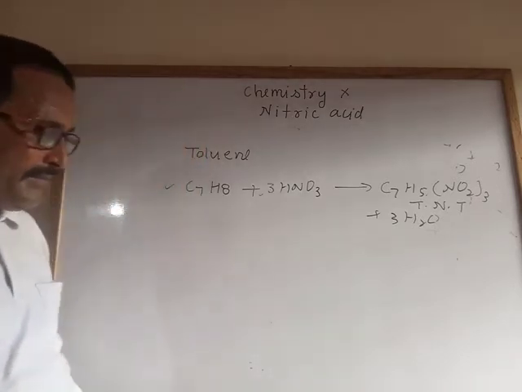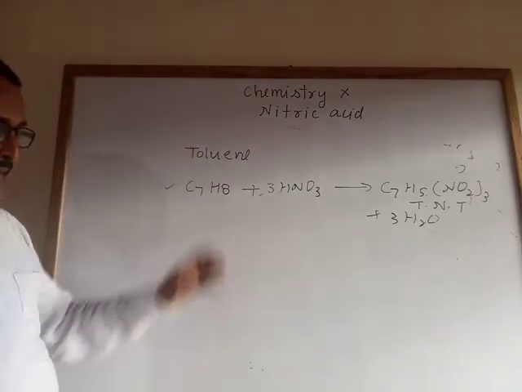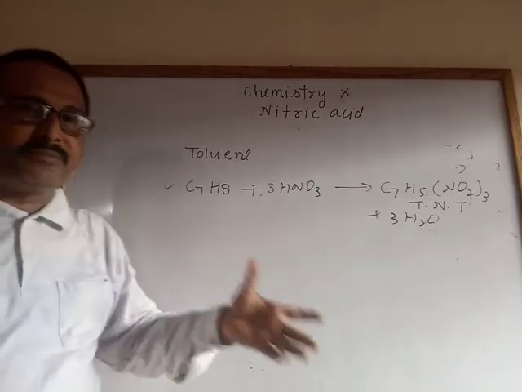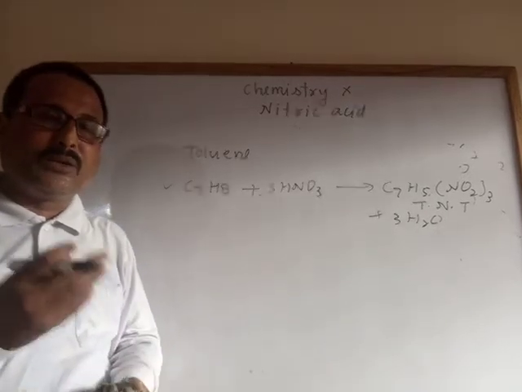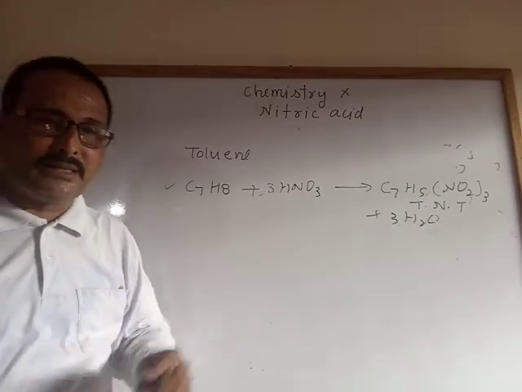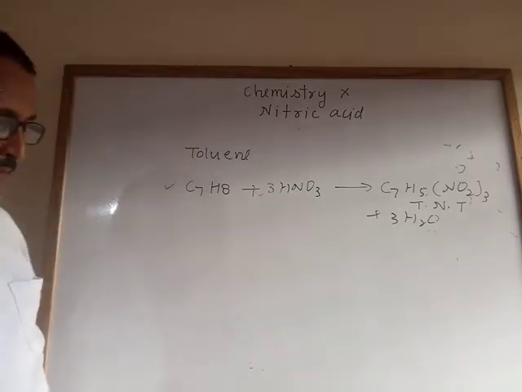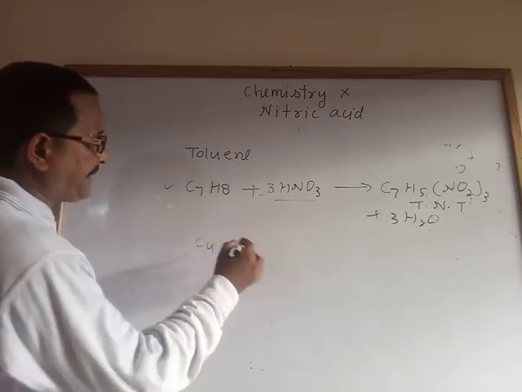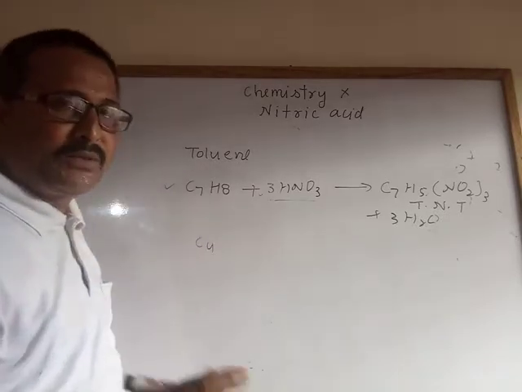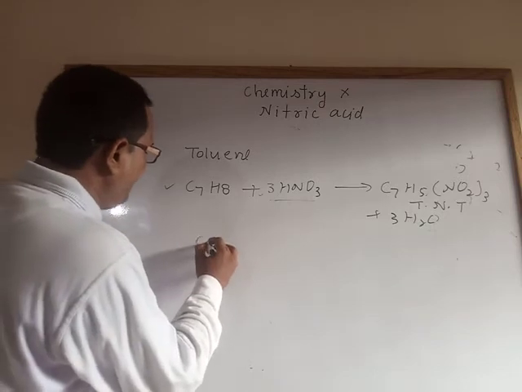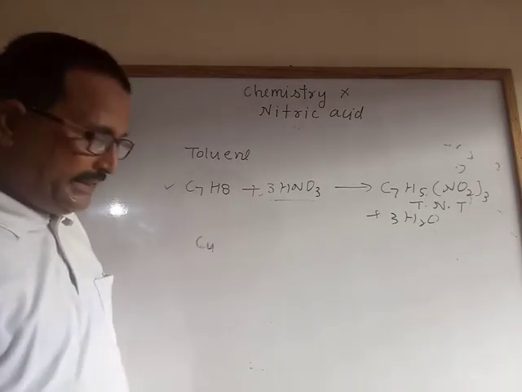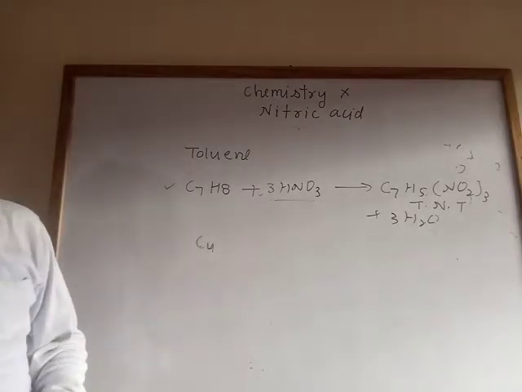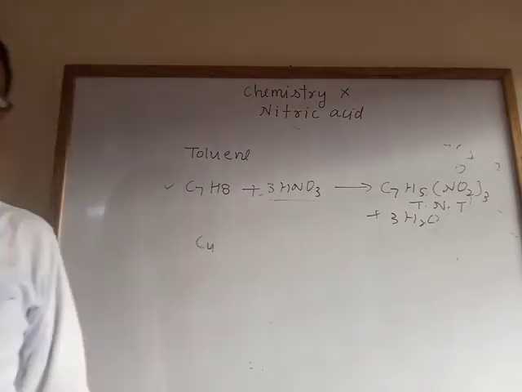After that, how can you test for nitric acid? The first test is that when nitric acid is kept in sun, it decomposes and gives a yellowish color due to the presence of dissolved nitrogen dioxide. Next, when concentrated nitric acid reacts with copper, it gives a reddish brown gas. Now one confirmation test for the nitrate, I am going to explain that.